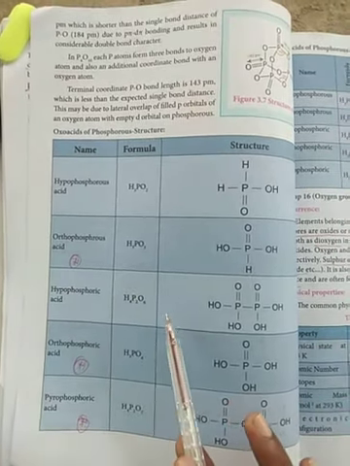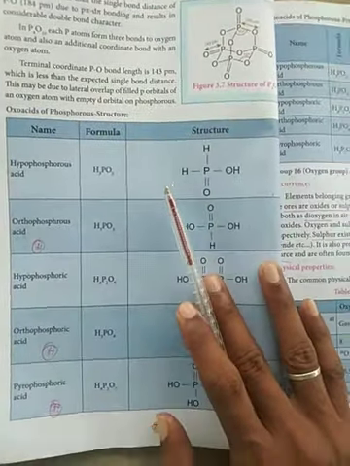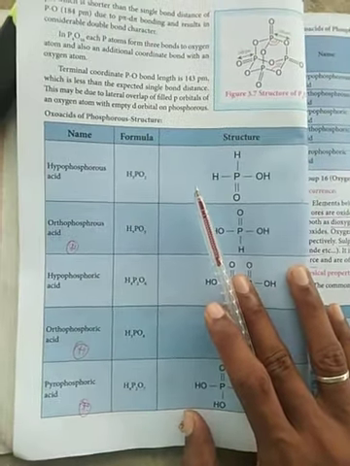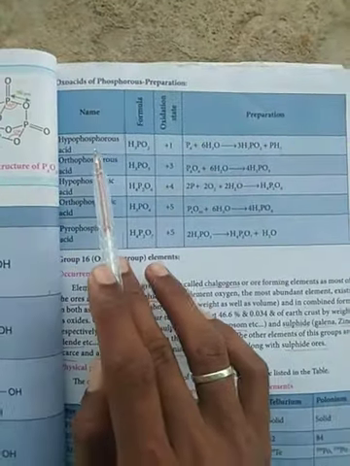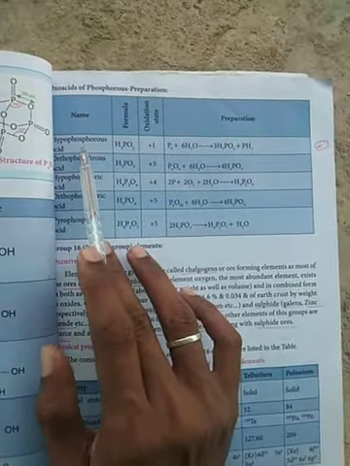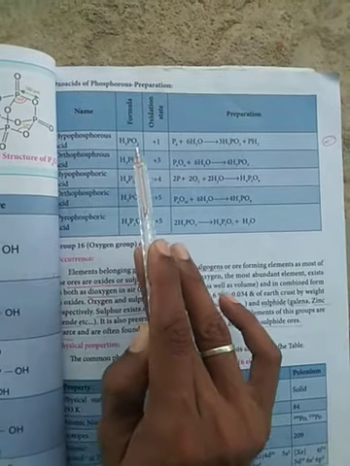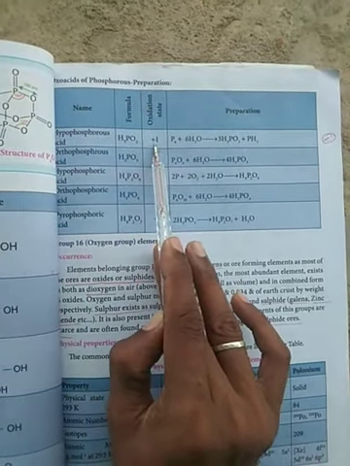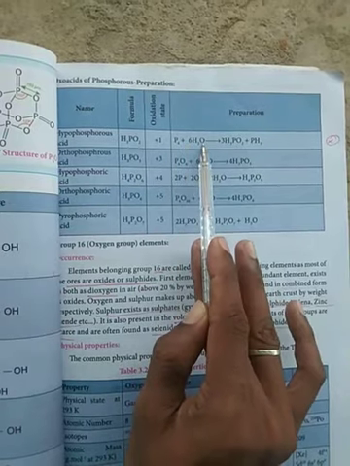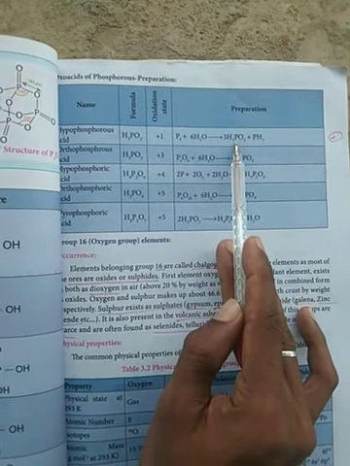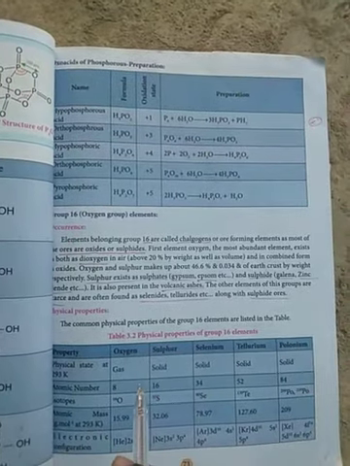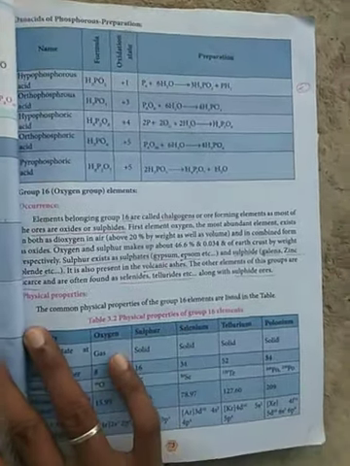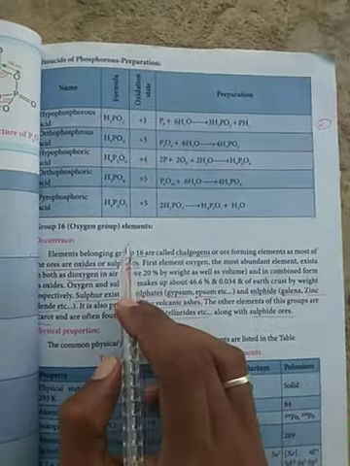So next year, questions on the structure and preparation of the oxoacids of phosphorus will be asked. Preparation is also important, for example hypophosphorus acid. For hypophosphorus acid, know the oxidation state and preparation: phosphorus with 6 moles of water gives the product hypophosphorus acid. And now discuss group number 16. Group number 16 is the chalcogen family, the oxygen group.